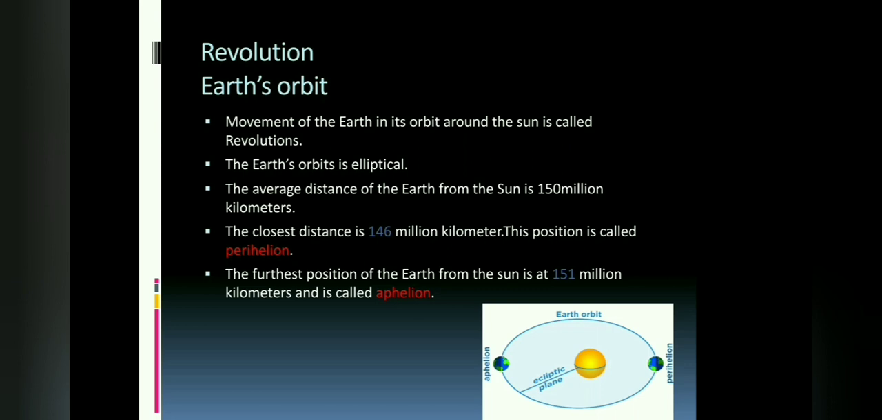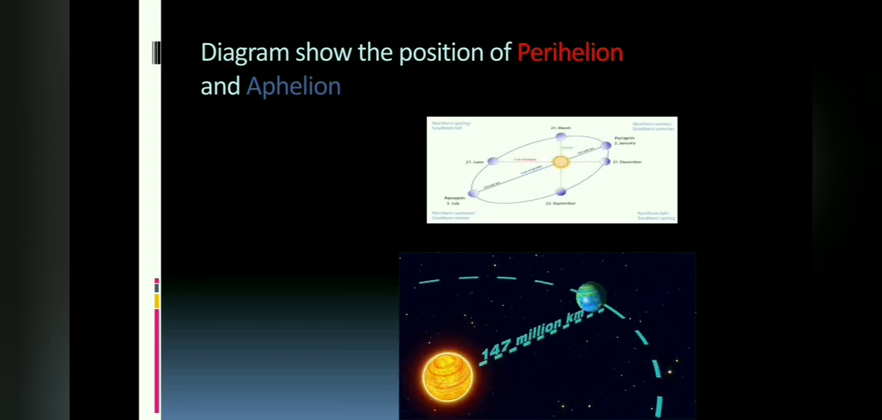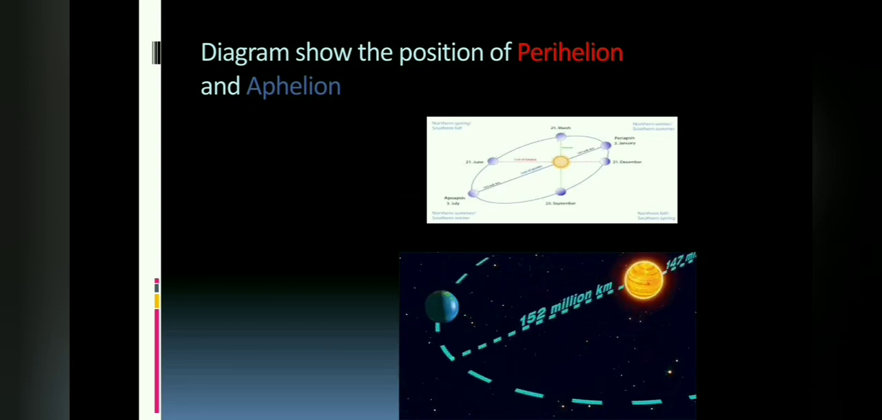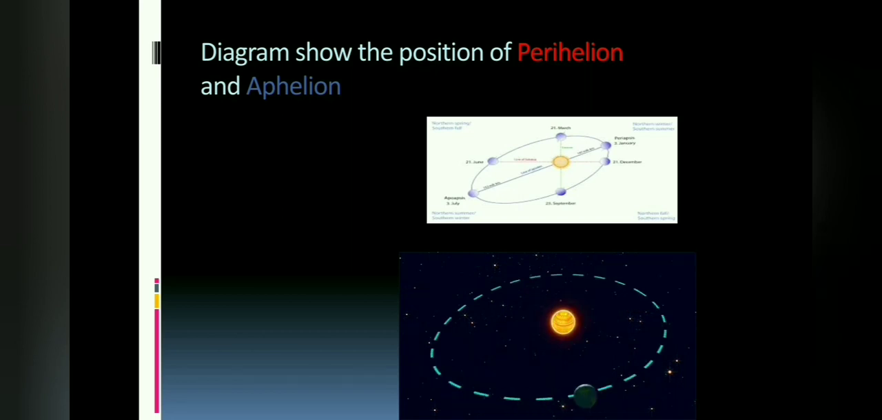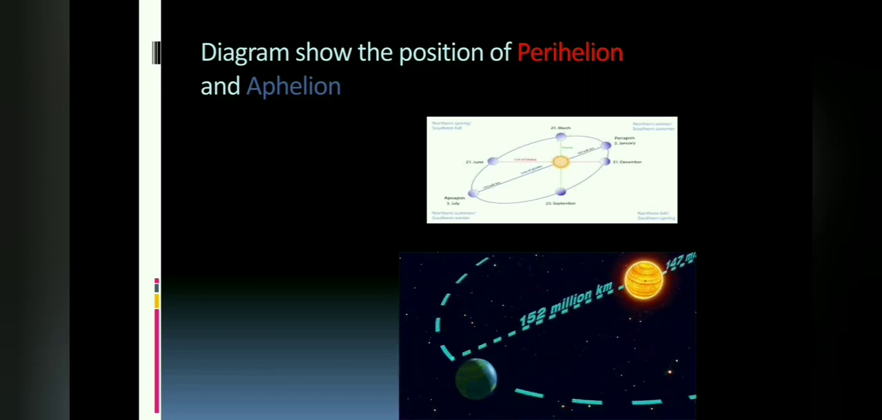Now you will better understand from the next slide's diagrams. The diagrams show the positions of perihelion and aphelion. Look at this picture. This helps to understand this phenomenon clearly.